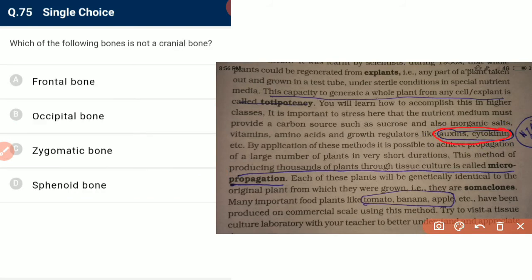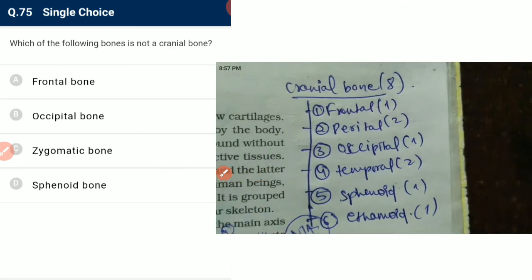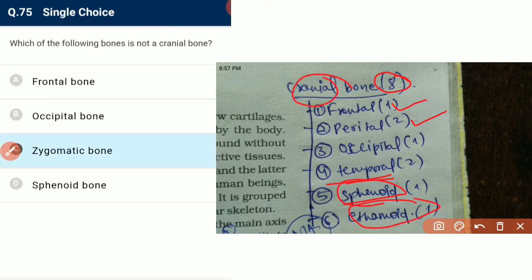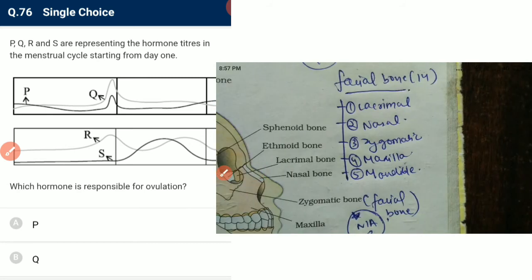Which of the following bones is not a cranial bone? We have 8 cranial bones, and we have to find which is not a cranial bone, which means which is a facial bone. Frontal, parietal, occipital, temporal are cranial bones. Sphenoid and ethmoid are cranial bones, but zygomatic is not a cranial bone, it is a facial bone.